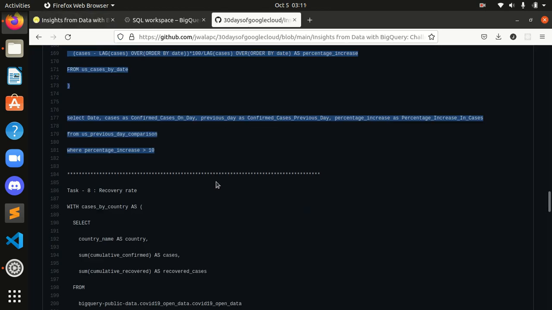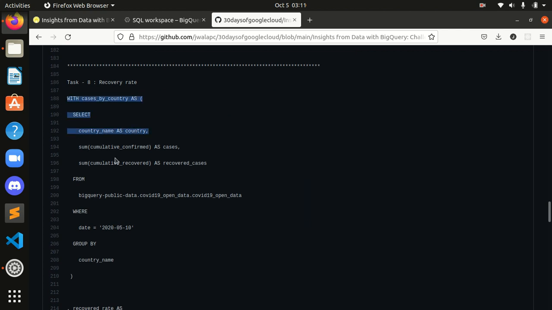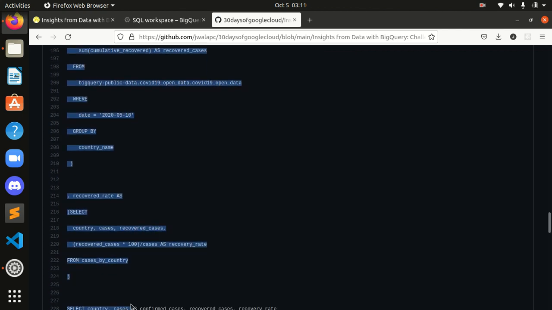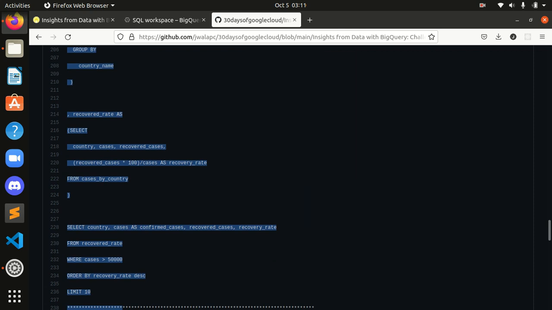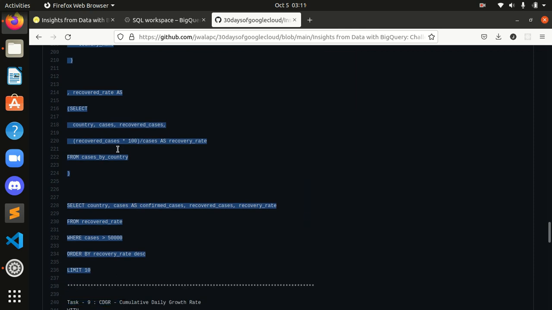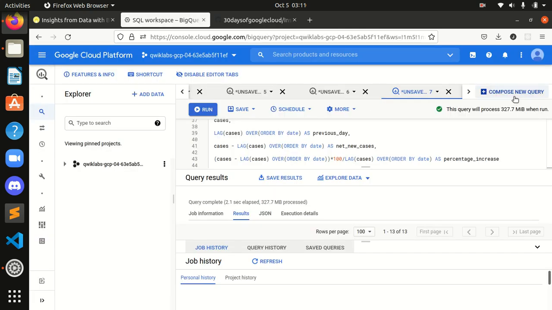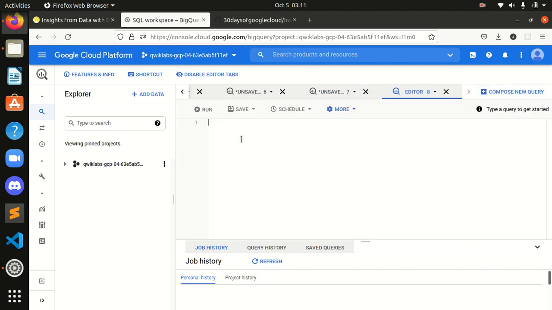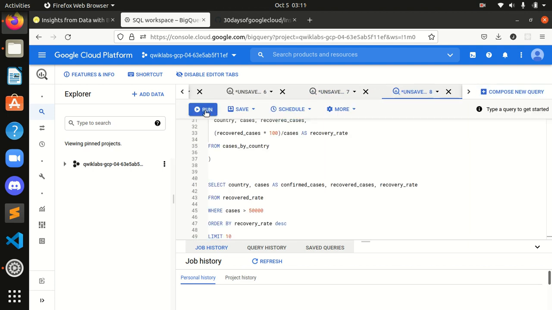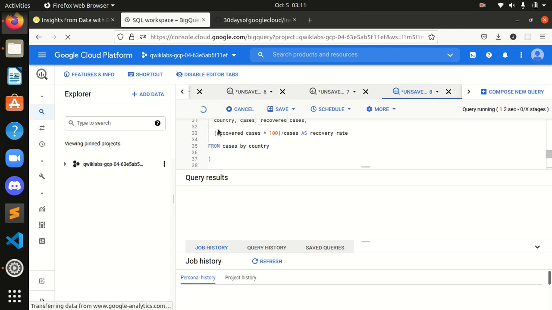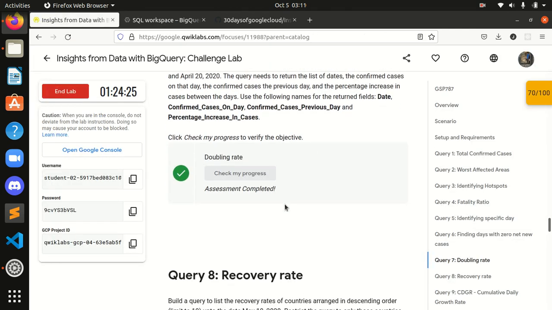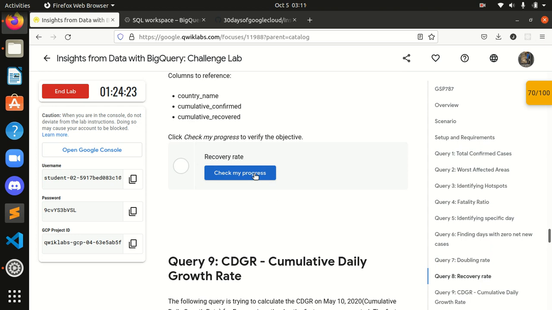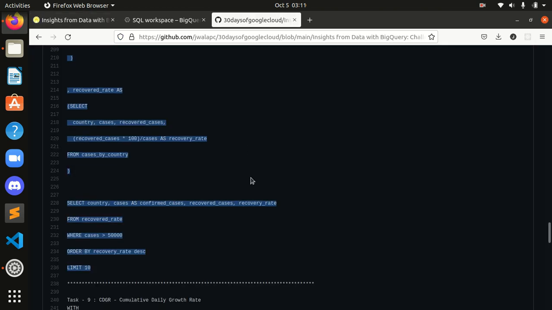Okay, now the 8th one. I will come here and copy this entire query from here, and come into here and compose a new query again. We can perform it in that same query also, if you want, but because I like to keep everything clear, I like to compose a new query every time. So by this we will be completing this 8th one.